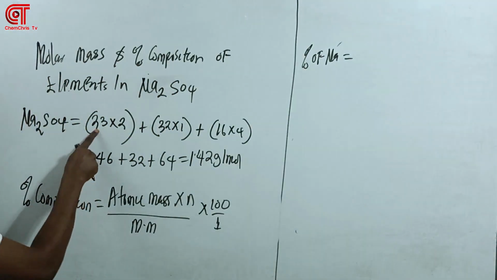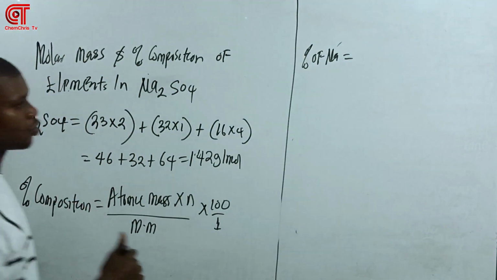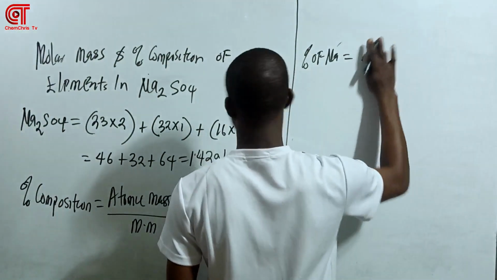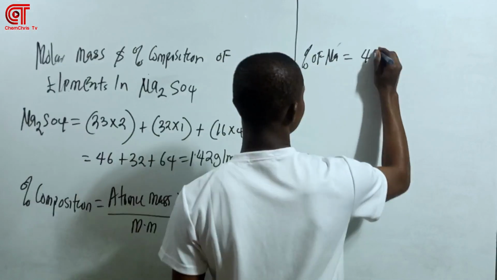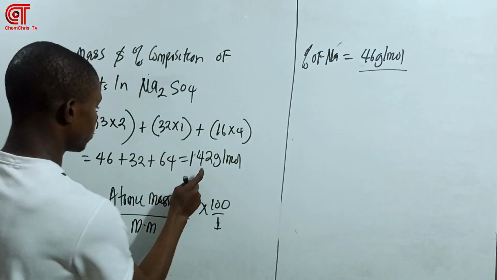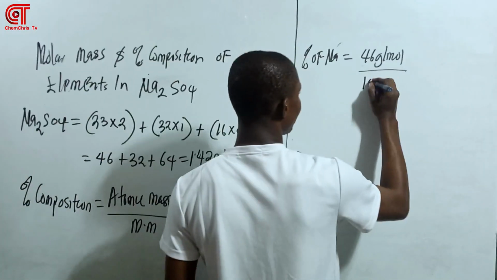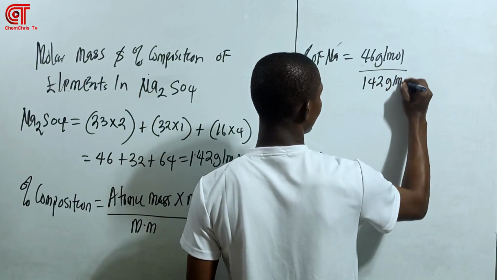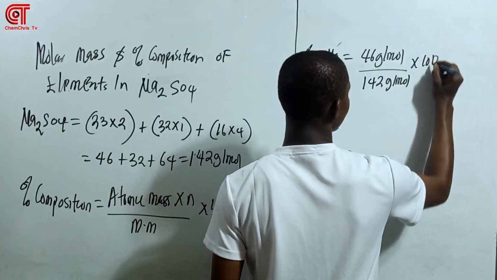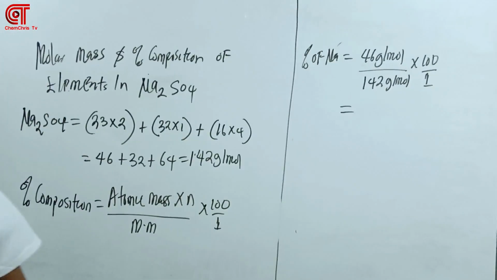So we're going to have 23 times 2, which is 46 gram per mole, over the molar mass of the entire compound, which is going to be 142 gram per mole, times 100 over 1. So what do you want to do? Use your calculator.